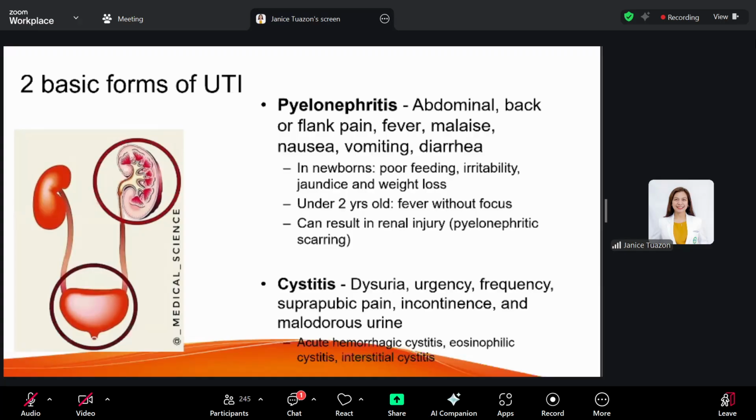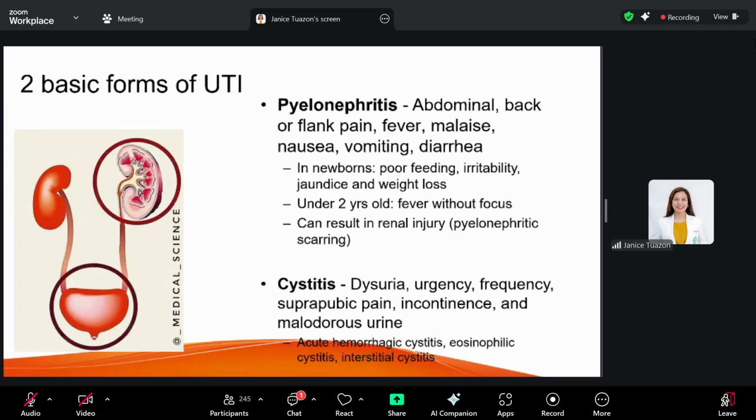So we already lose that kidney function. Okay? So it's very important that we treat these patients because they leave scars. And eventually, if it becomes recurrent and left untreated, then it may also result in chronic kidney disease.